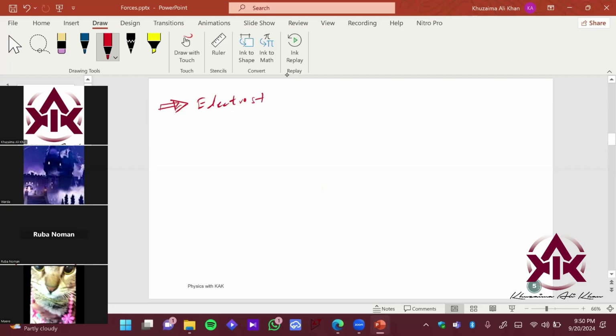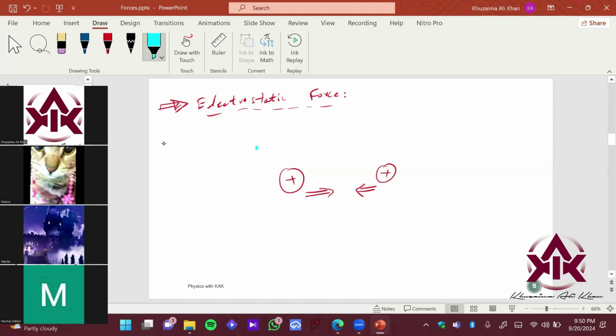I'm going to test your chemistry concept. Now, I want Maeve to answer first, then Ruba. Imagine you have a positive charge and you have a positive charge, and I'm trying to bring them together. Where would be the direction of force? Maeve, can you speak loudly? It will move apart. Would it repel or attract? It will repel. Ruba, do you agree with Maeve? Yes. So like charges repel.